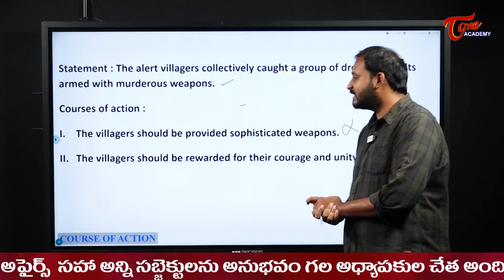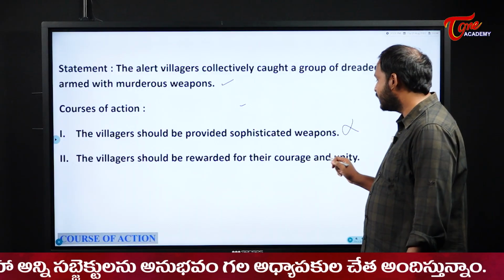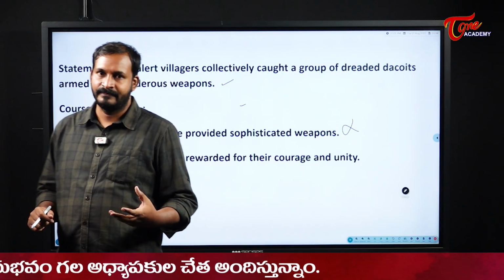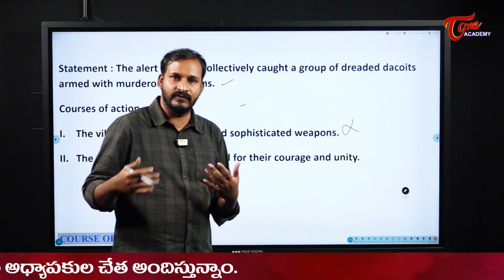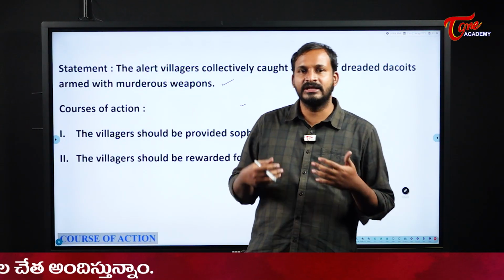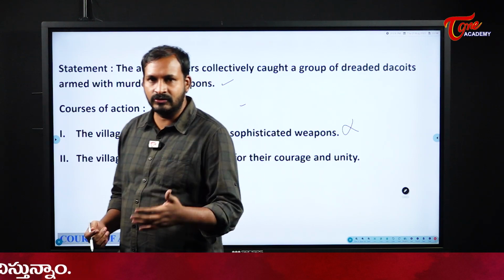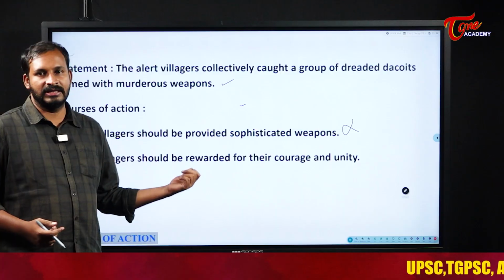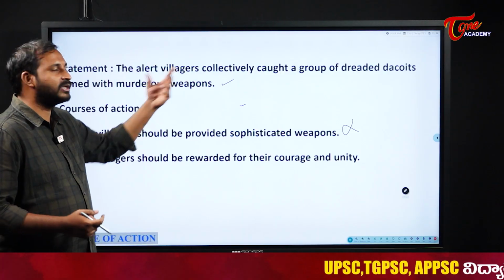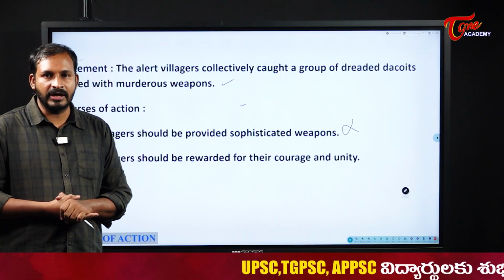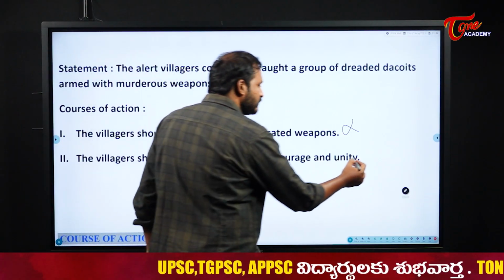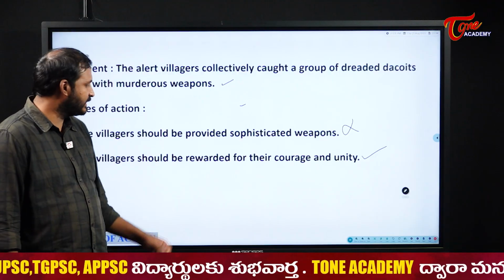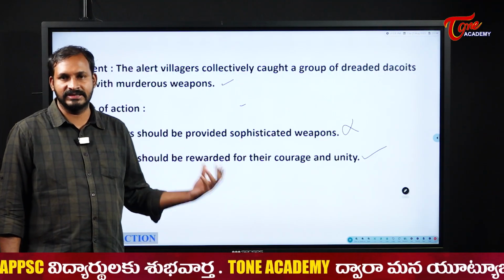Next, the villagers should be rewarded for their courage and unity. Yes, definitely, to encourage them so that if anything happens in future, they should do the same thing once again, just to encourage as a gesture. We should definitely reward their courage and unity. Why? Because they have caught the group of dacoits, right? Yes, definitely we should felicitate them and encourage them by giving some rewards.